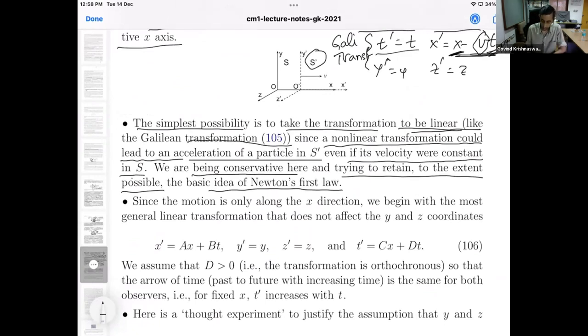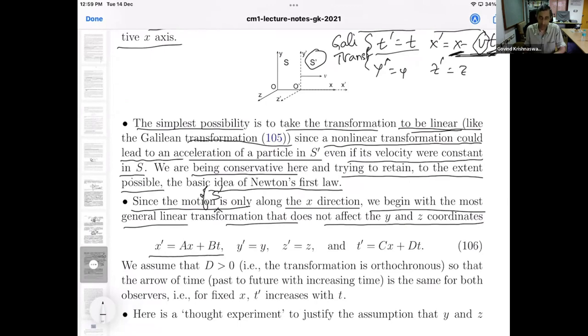Now, since the motion of the frame S prime is only along the x direction, we begin with the most general linear transformation that does not affect the y and z coordinates. I will explain why that is done. So we are going to suppose that x prime is related to the unprimed variables via this formula.